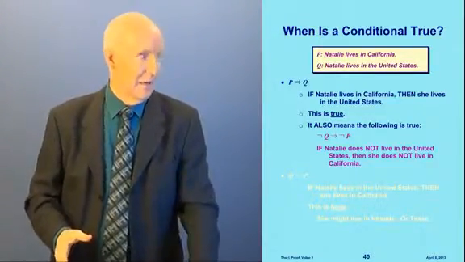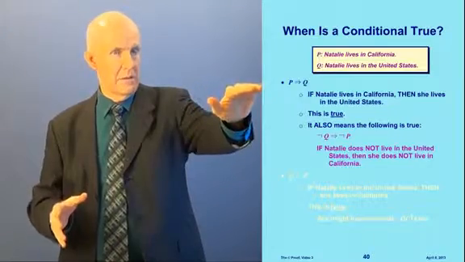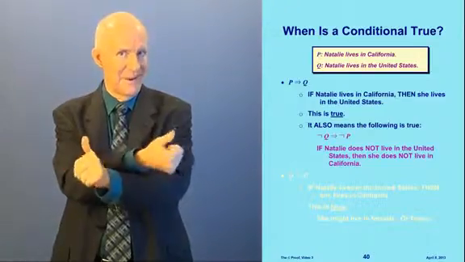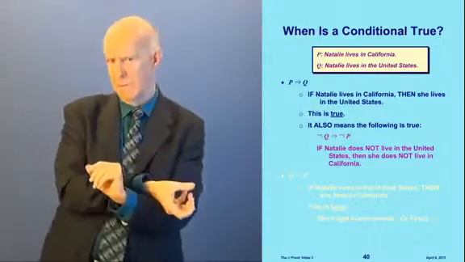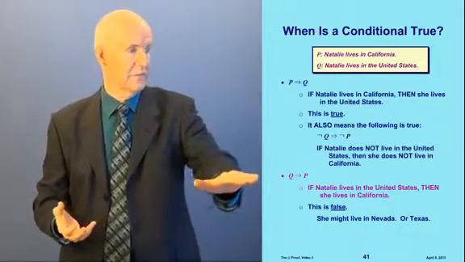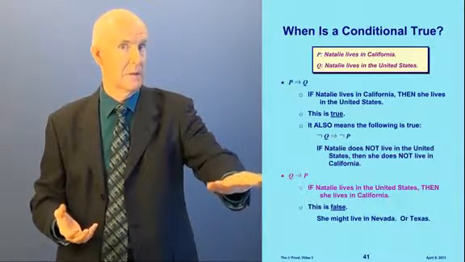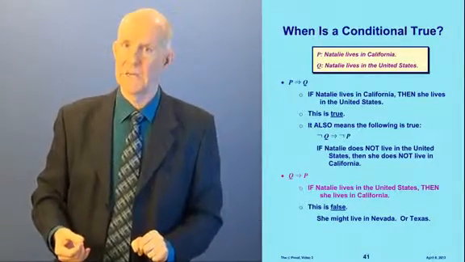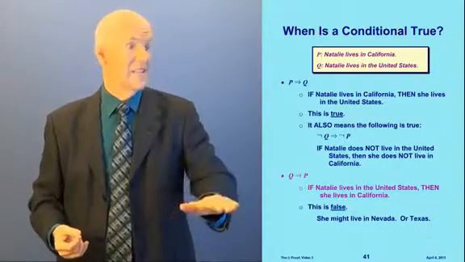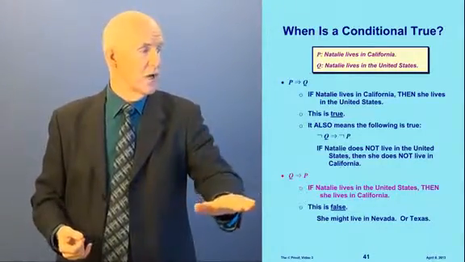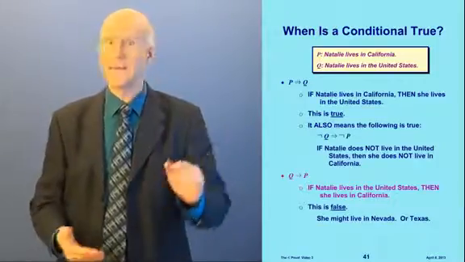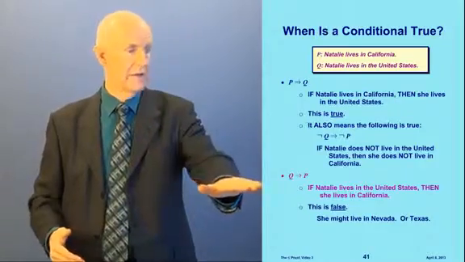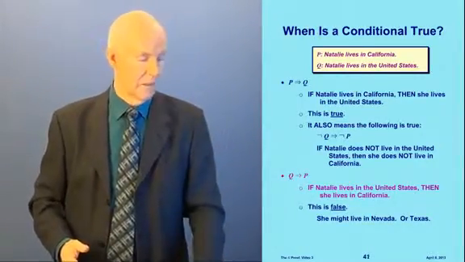Okay? All right, now, so what I did was I took the conditional, I took the if-then statement, and I switched it around and I put nots in front of both of them. What if I switch it around without putting nots in front of both of them, like this? I just switch it around and make Q implies P. What does this say? If Natalie lives in the United States, then she lives in California. Well, that is false. It is not true. She might live in Nevada or Texas. You can't say if she lives in California, then in the United States, then she lives in California. That's not guaranteed at all. This sentence is false.